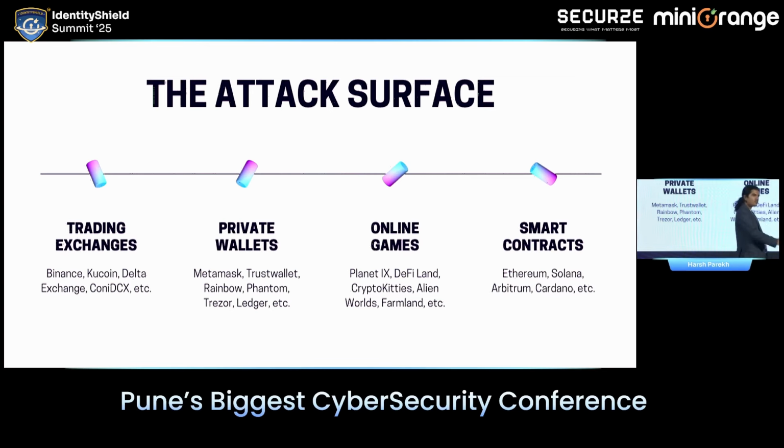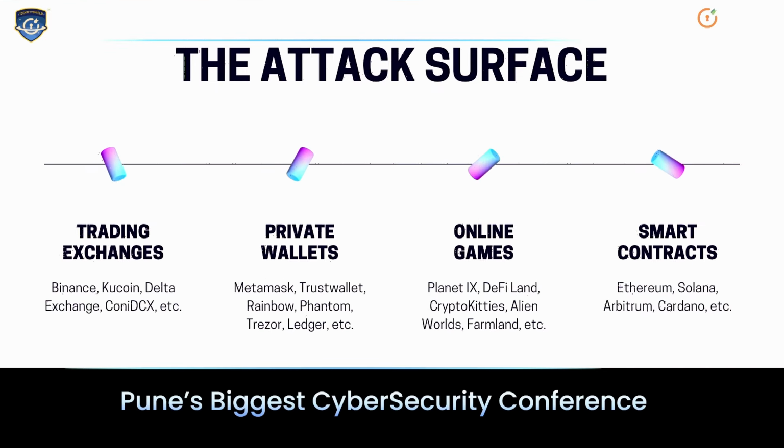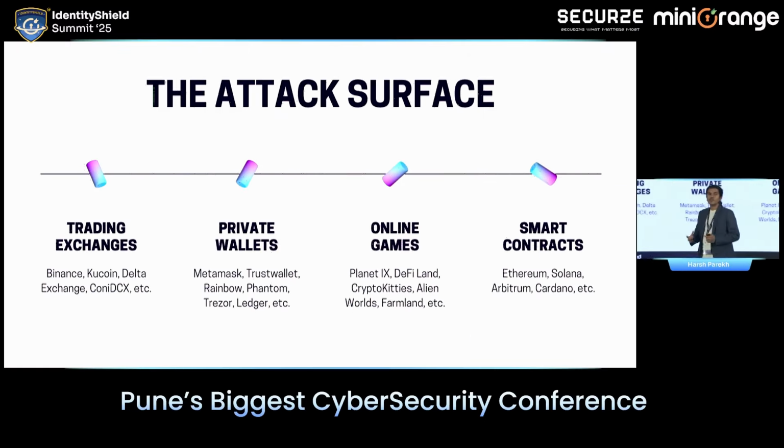Private wallets are also used by trading exchanges, so that part is also covered over there. Online games, which is a new platform in the Web3 ecosystem right now. A lot of players are coming in where they're developing online games and giving you rewards in return. And final is smart contracts, the most interesting part of this entire talk, which we will cover at the last.